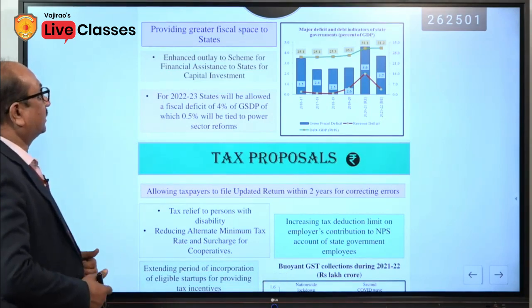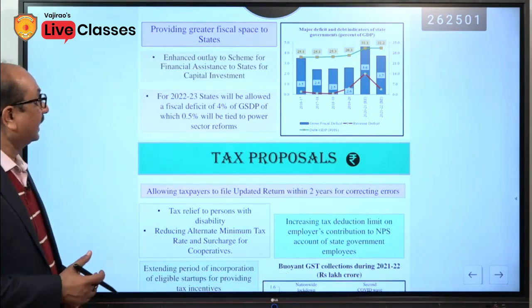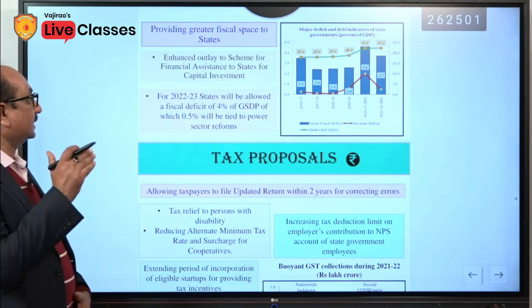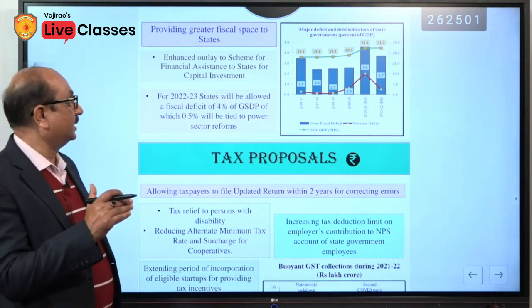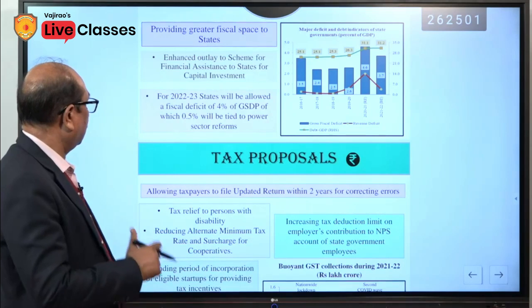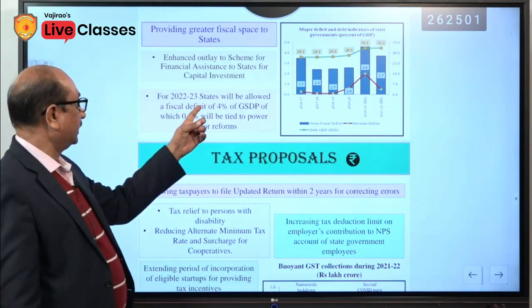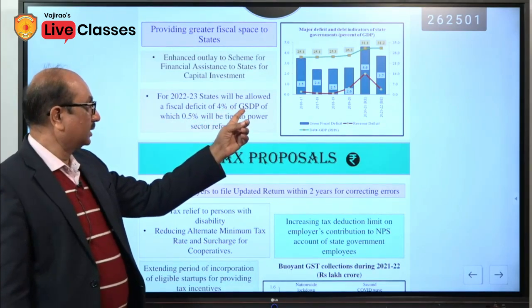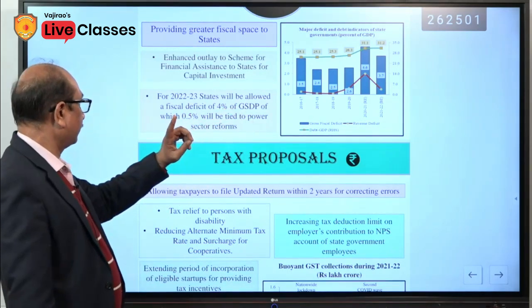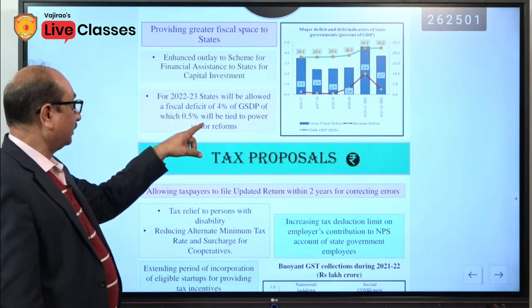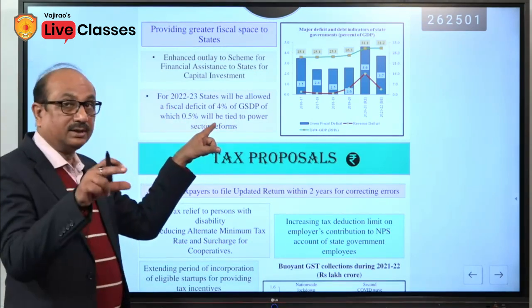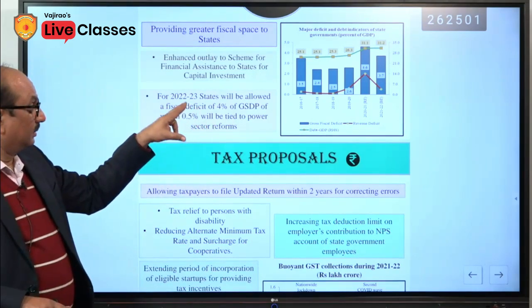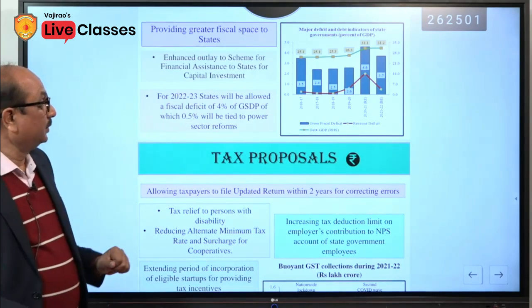Providing greater fiscal space to states, enhanced outlay to scheme for financial assistance to states for capital investment. For 2022-23, states will be allowed a fiscal deficit of 4% of gross state domestic product, of which 0.5% will be tied up to the power sector reforms. This must be remembered.